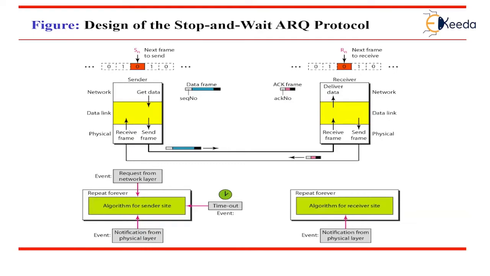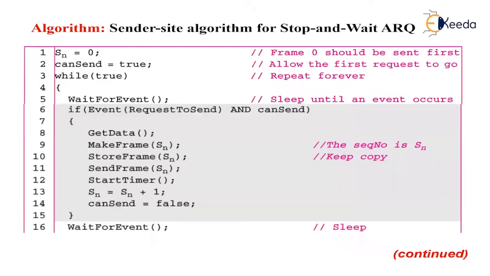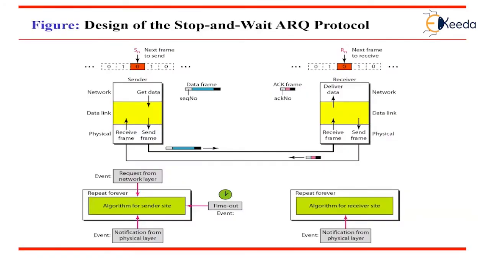The receiver has a control variable which we call RN, that holds the number of the next frame expected. When the frame is sent, the value of SN is incremented, which means that if it is 0, it becomes 1 and vice versa. When a frame is received, the value of RN is incremented, which means that if it is 0, it becomes 1 and vice versa.